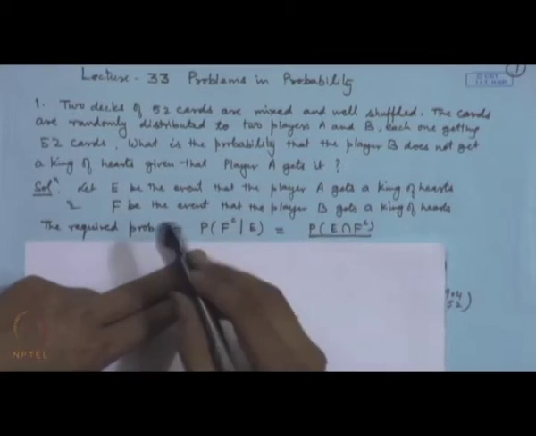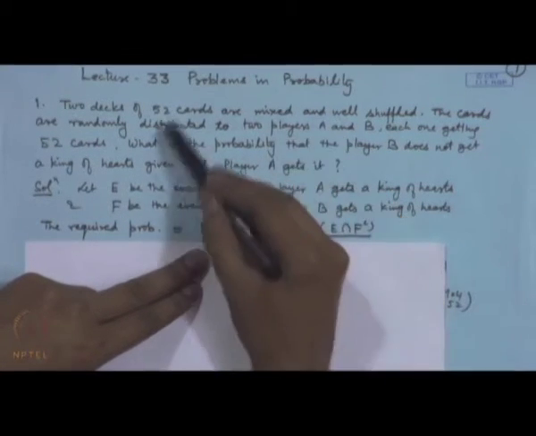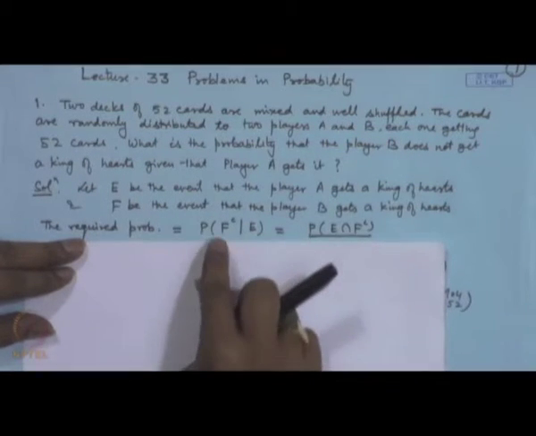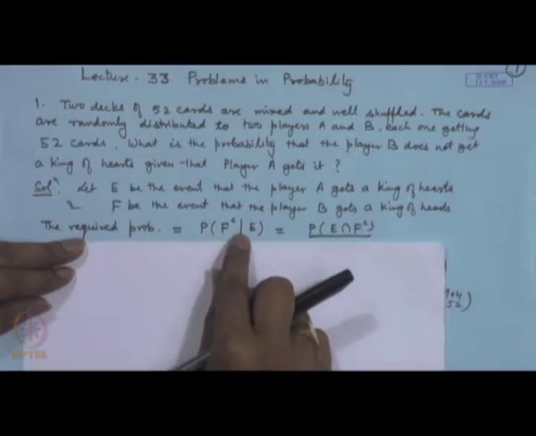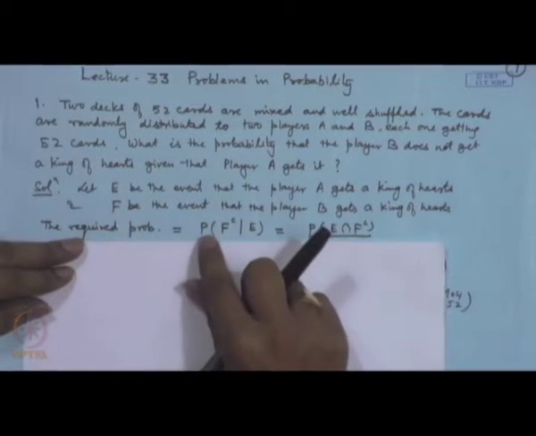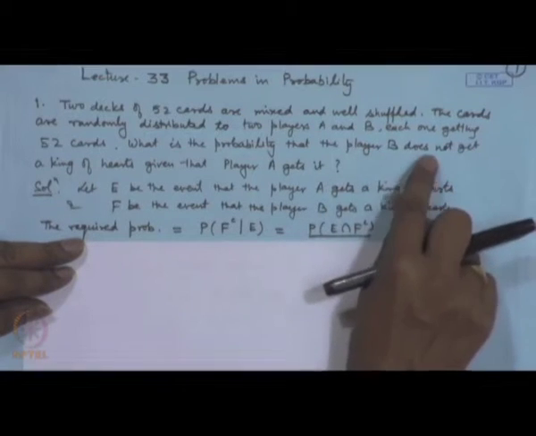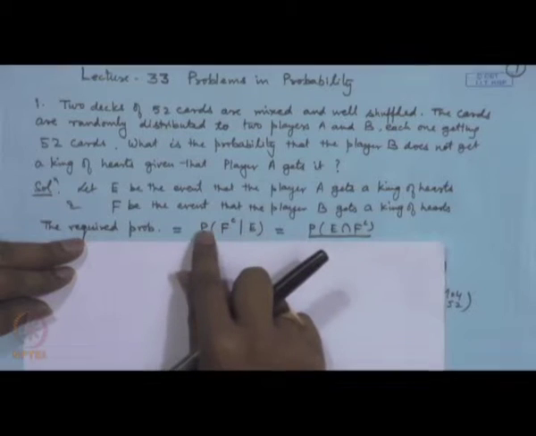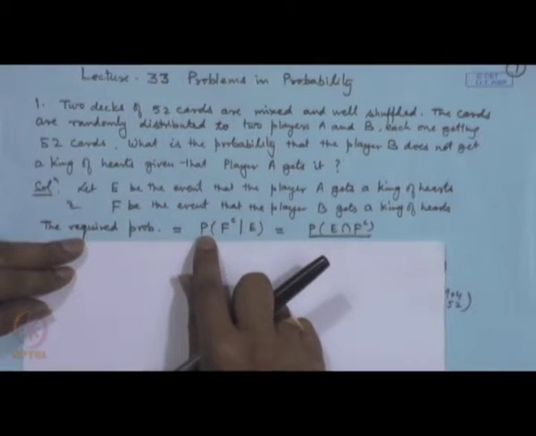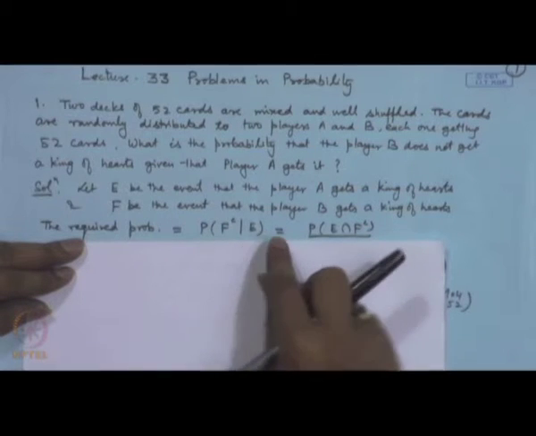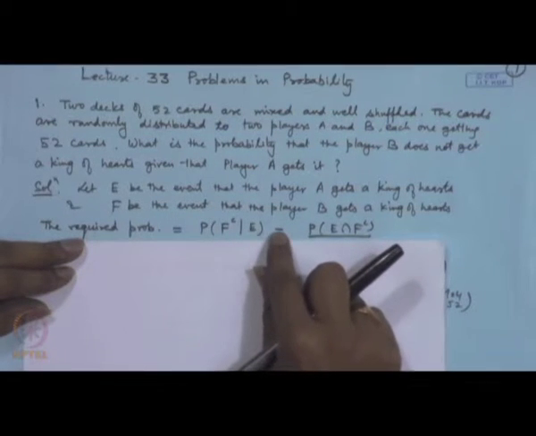So, now you can see a problem which is descriptive in nature. We have reduced it to a mathematical statement by making use of set theory. The required probability that the player B does not get a king of hearts given that the player A gets it is now simply the conditional probability of F complement given E. So, now we apply the definition of conditional probability.